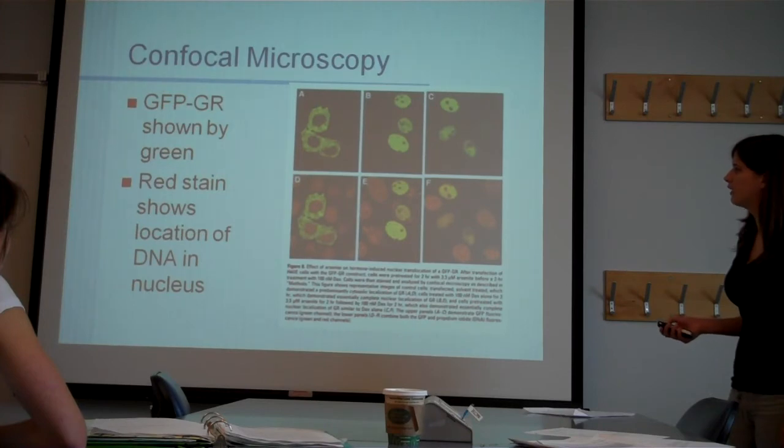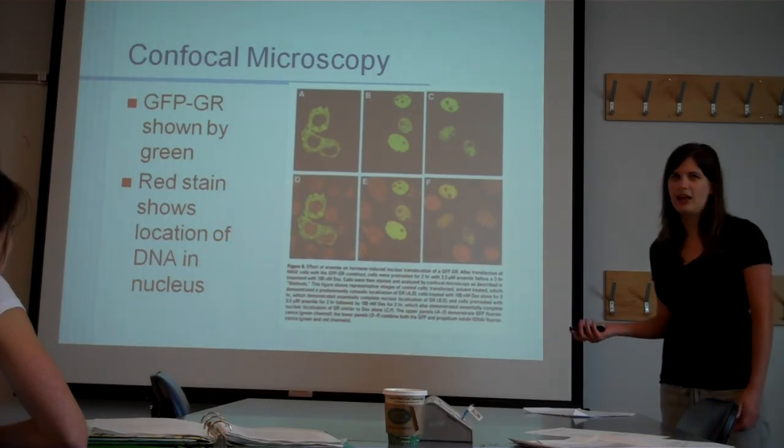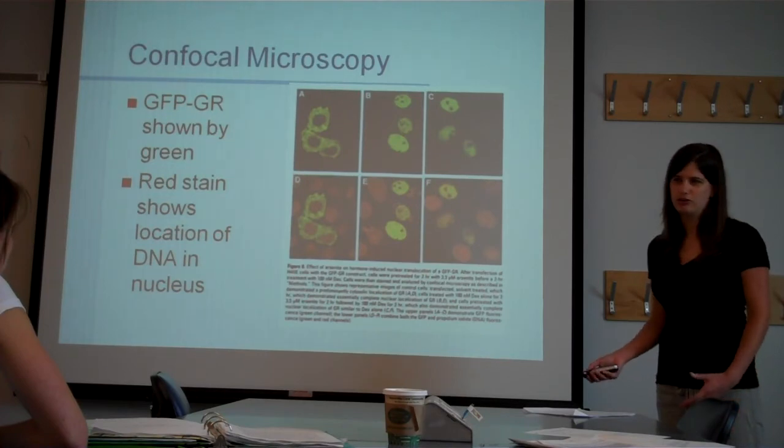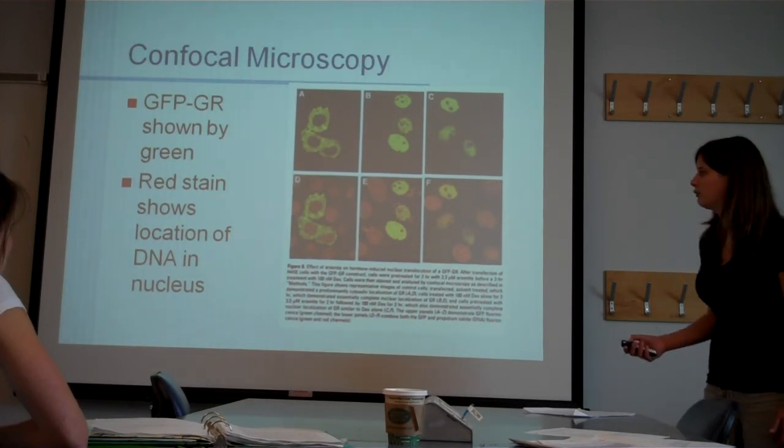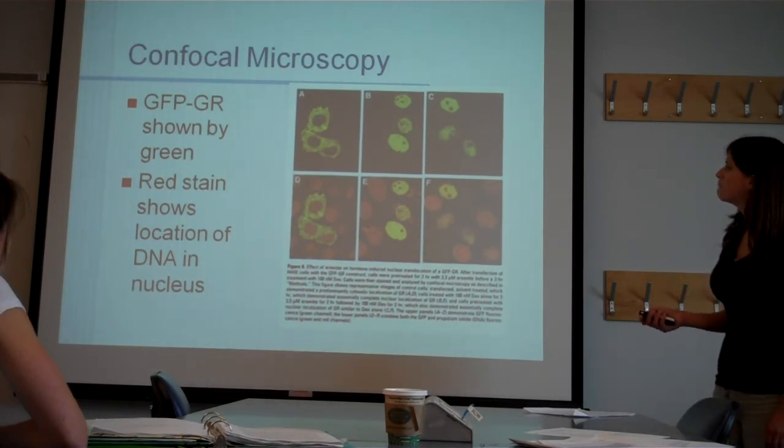And then here they use the red stain as well. So the GR is still in the cytosol and not in the nucleus. So the red stain stains for DNA, and they digested all the RNA because it would also stain for that. So that's pretty much just to stain the nucleus where all the DNA would be located. And then, so these were pretty much your control cells.